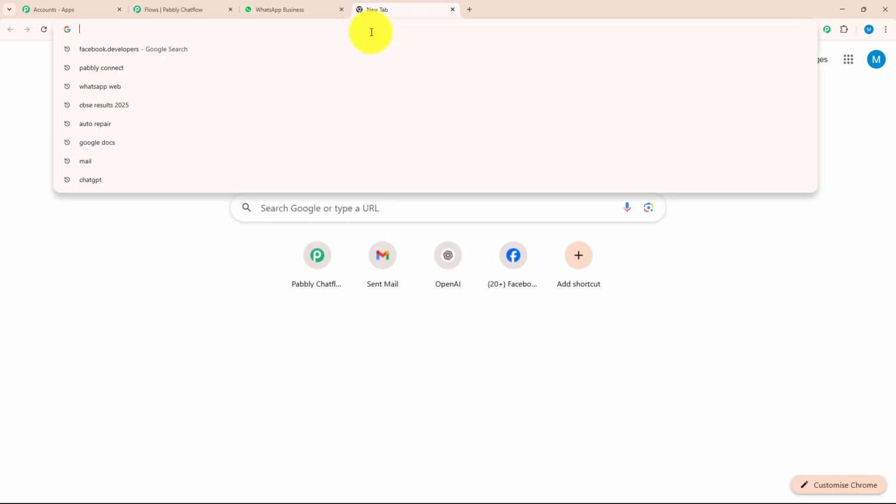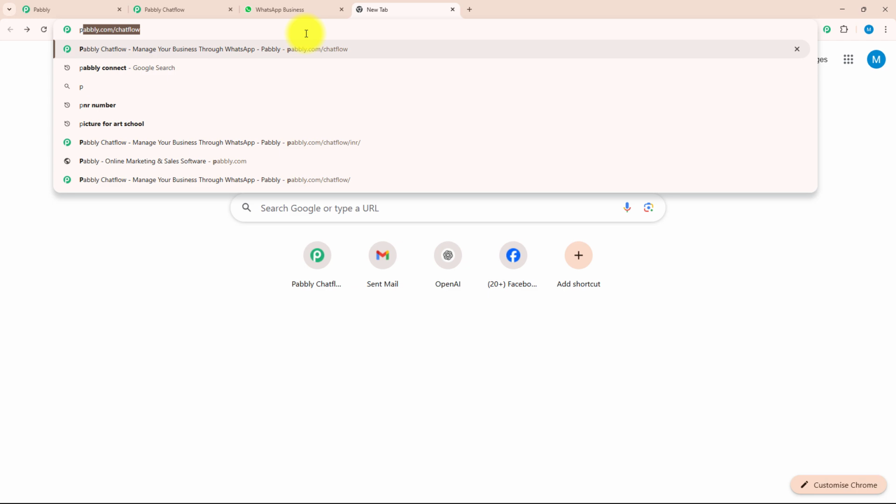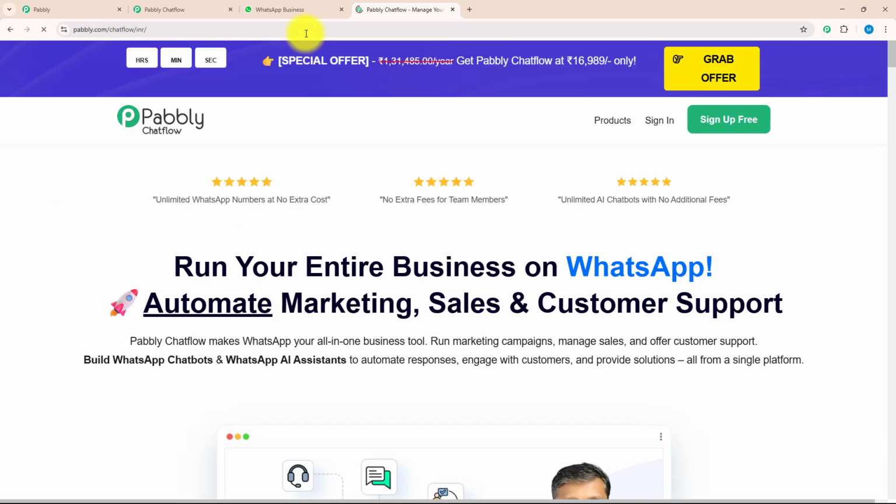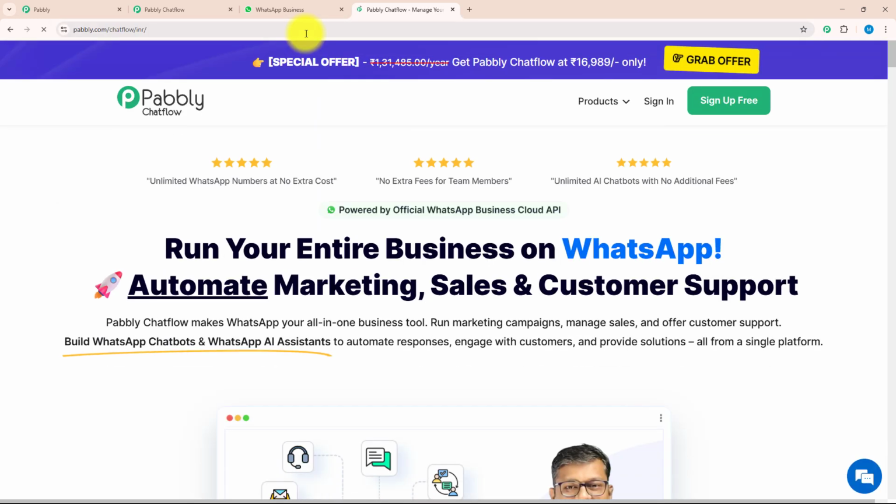For that, you need to open a new tab and over here type pabbly.com/chatflow. As soon as you search this, you will be on the landing page of Pabbly Chatflow. Over here, you can see there are 2 options, sign up for free and sign in. If you are a new user, you can click on sign up for free. As I am an existing user, I will click on sign in.